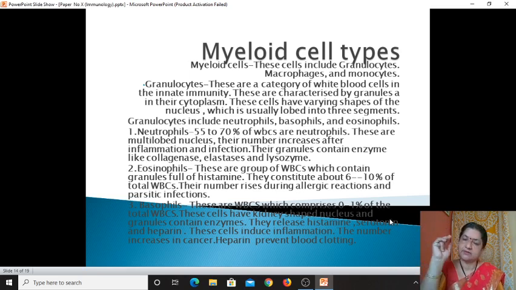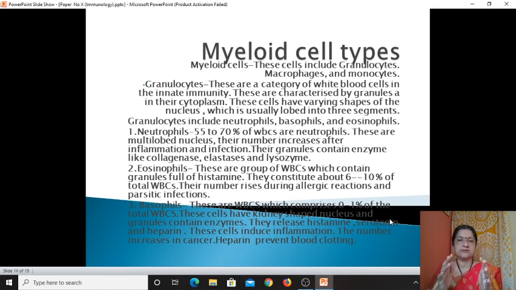The eosinophils are also included in the granulocytes. They are also a WBC type, but their number is less, 6 to 10% of the total WBCs. The number is somewhat less as compared to neutrophils. If we observe under the microscope, we find a bilobed nucleus in eosinophil. Generally, 6 to 10% is the normal range. But in some cases, in hypersensitivity or allergic reaction, the number of eosinophils goes on increasing. That is called eosinophilia.